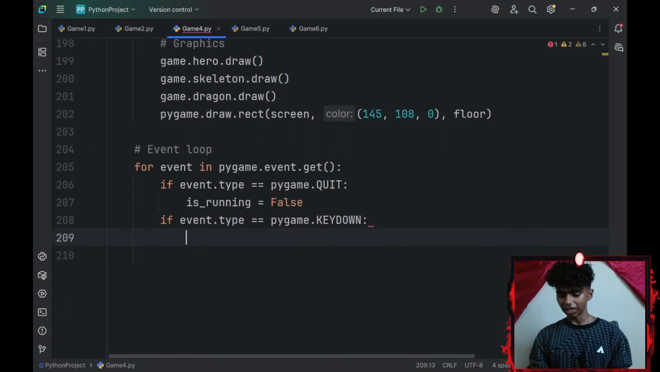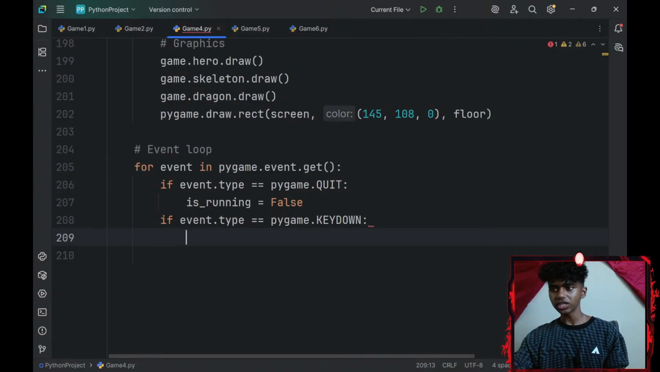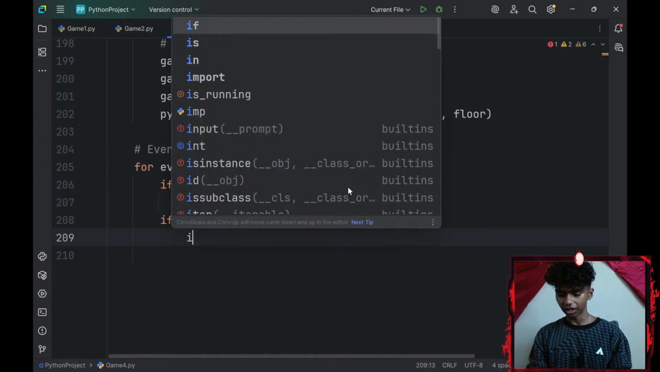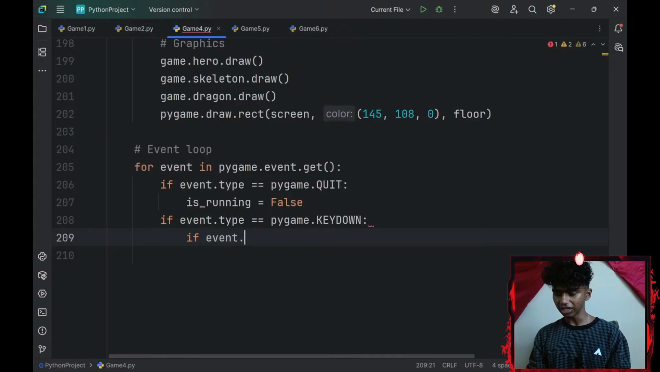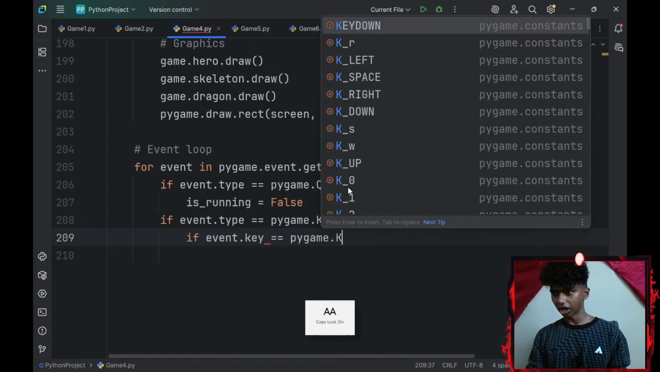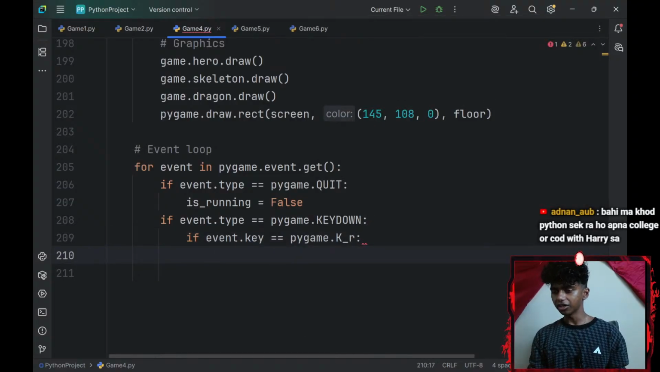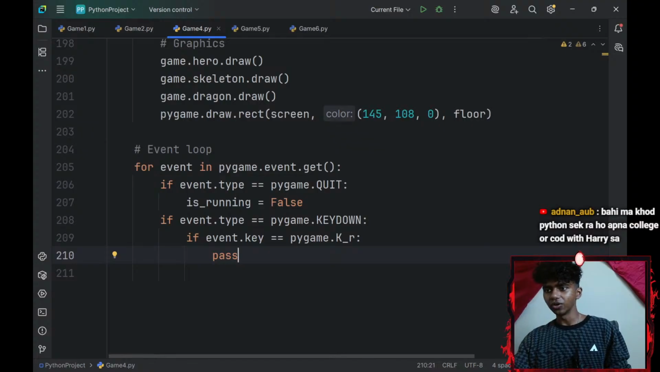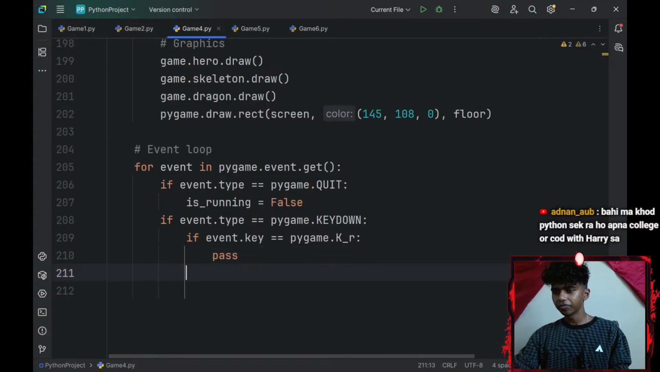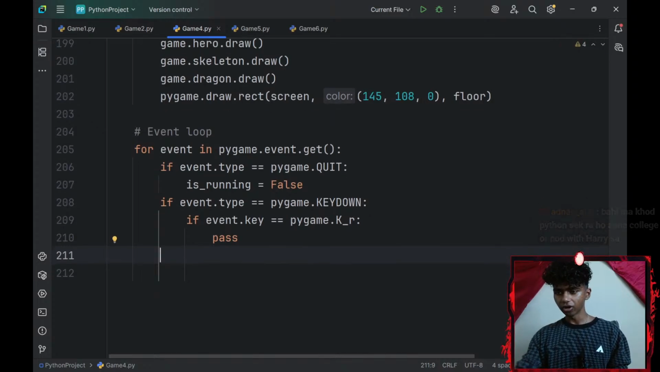I will do something. I'll look for a specific type of key. This checks if any of my keys is down. I'll look for a specific type. If my event.key equals pygame.K_r, if my key is R, I'll pass for now as a placeholder because I gotta add the whole reset logic. Okay, that aside, let me exit outside of my for loop and add FPS.